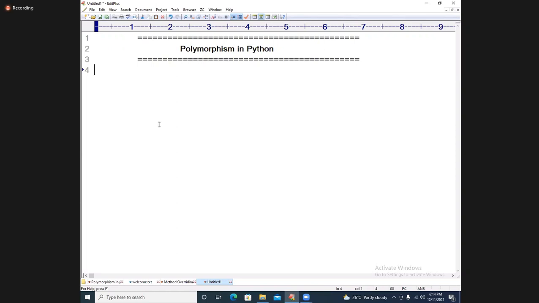Java supports method overloading, but Python does not strictly support that. We cannot write two constructors in the same class. You have seen in the class that we have written only one constructor, which takes default parameters.